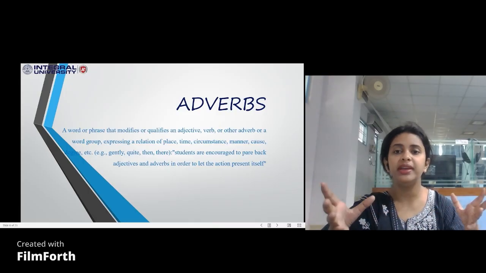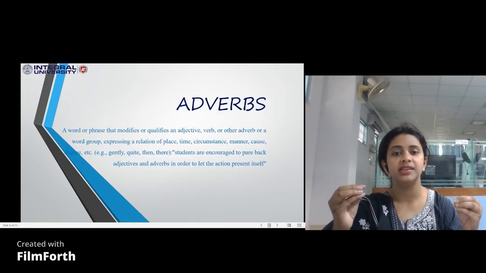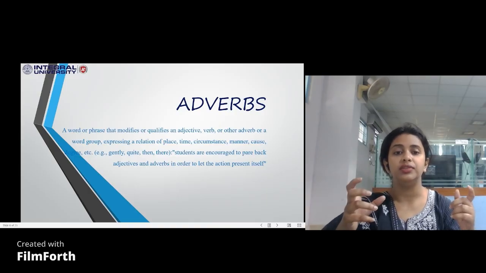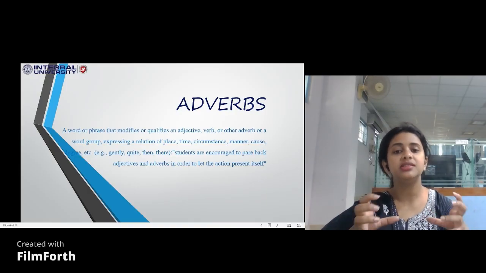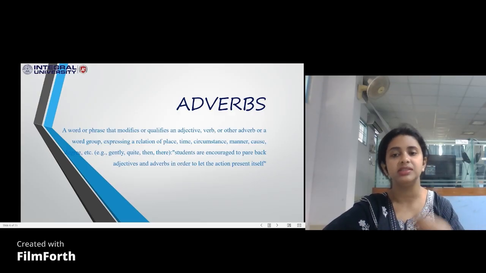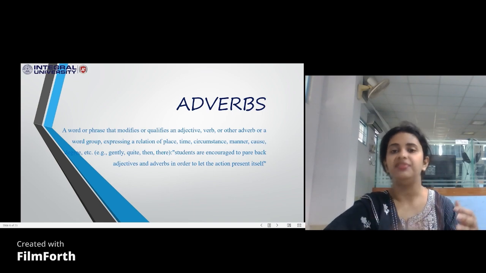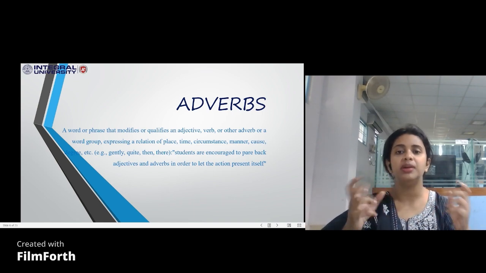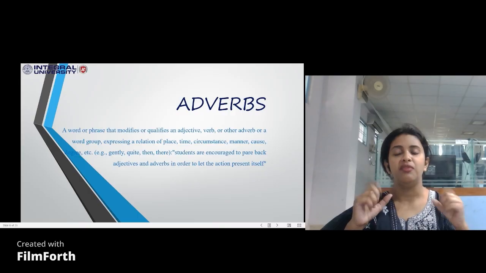So, what is simply an adverb? A word or phrase that modifies or qualifies an adjective, verb, or other adverb, or a group of words, expressing its relation with place, time, circumstance, manner, cause, degree, etc. So any whereabouts, all the hows and whens related to that verb will be an adverb.